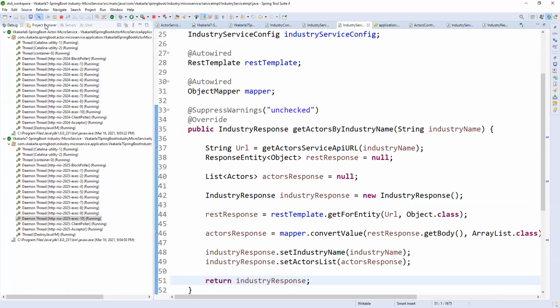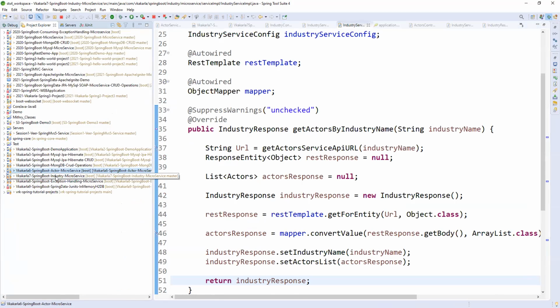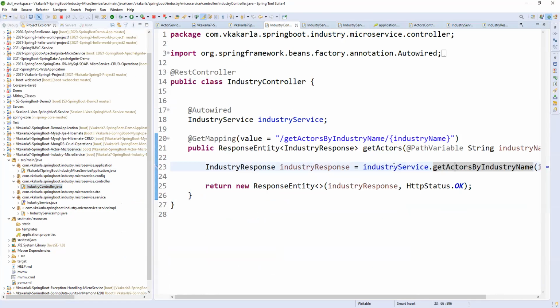See here, we have two services. One is the industry service, one is the actor service, right? If you open this controller, this is the industry service. By passing an industry name, we are getting the actors. So that is nothing but an industry response, because we are creating the industry response. This is the industry controller.